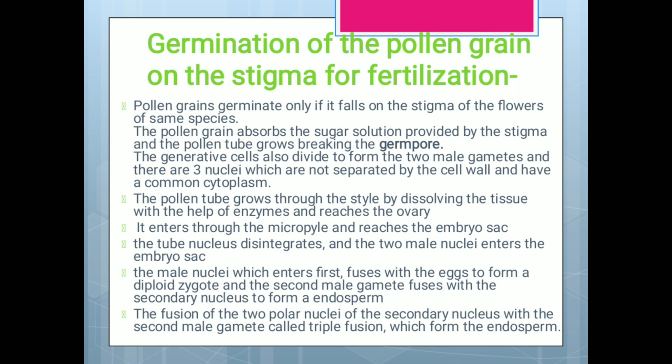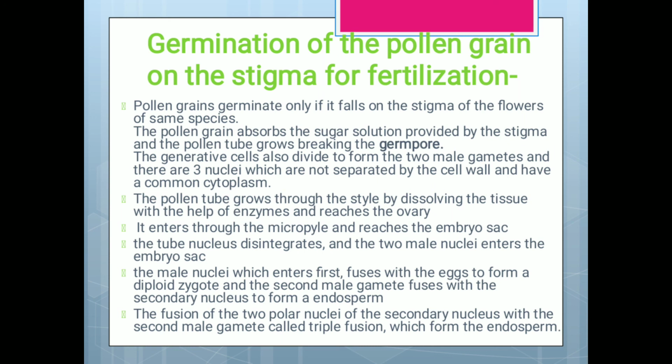The pollen tube grows through the style by dissolving the tissue with the help of enzymes and reaches the ovary. It enters through the micropyle and reaches the embryo sac. The tube nucleus disintegrates and the 2 male nuclei enter the embryo sac.